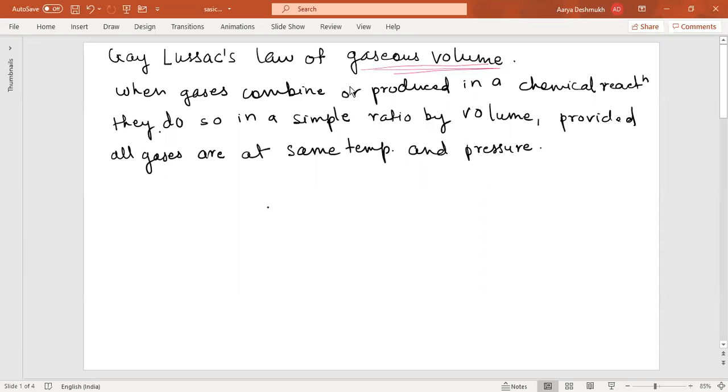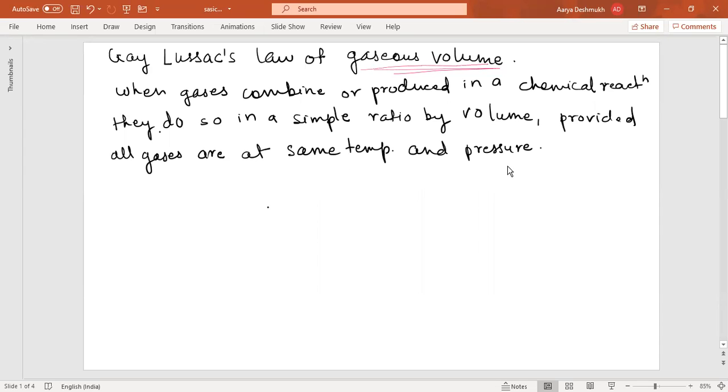When gases combine or are produced in a chemical reaction, they do so in a simple ratio by volume, provided that all gases are at the same temperature and pressure, because temperature and pressure will definitely alter the rate of the reaction and the amount of the product which is formed.